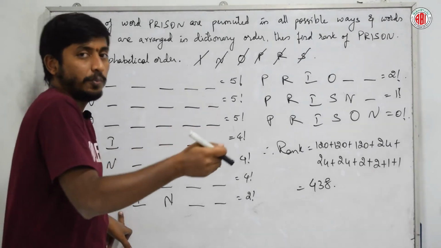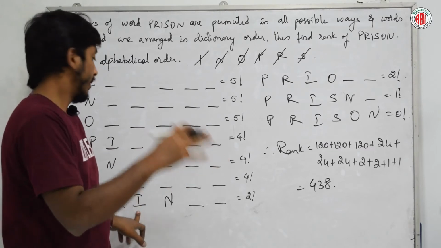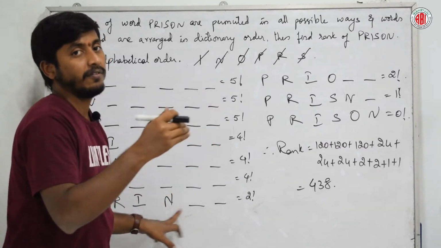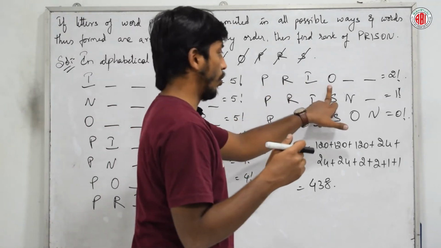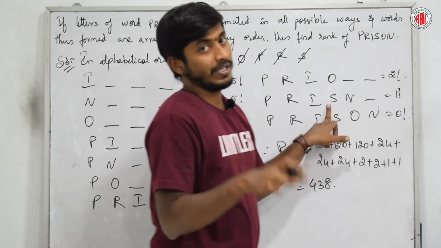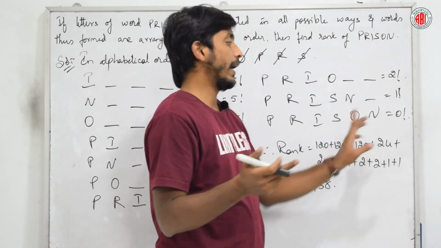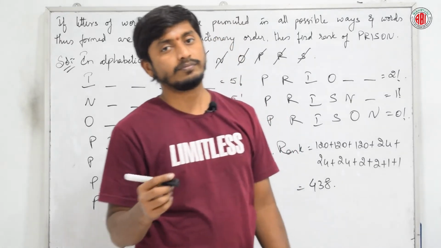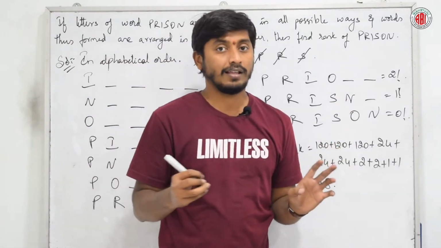Again, after going into PR, we will get I. Yes, we got PRI. Again inside PRI, we will get N. It is not a rank. Inside PRI, O will go, will not get. Inside PRI, S, yes, will go, will get it. Next, N, it doesn't match. O, N will be our next setup. Did you understand? Do you understand this particular thing?